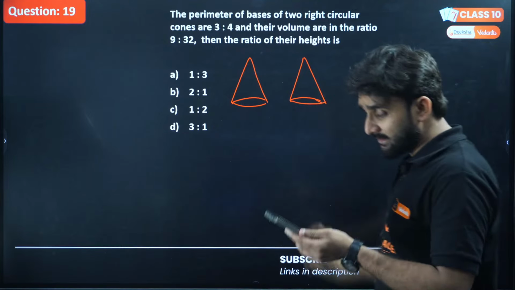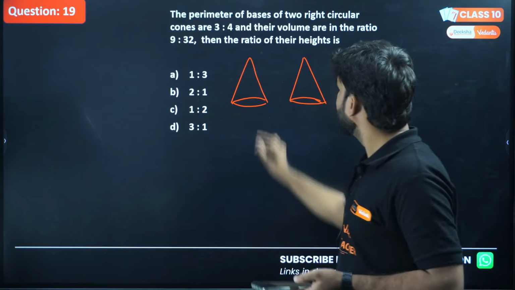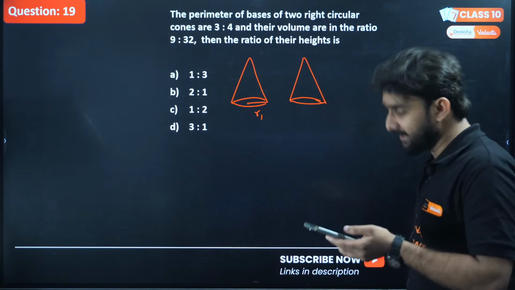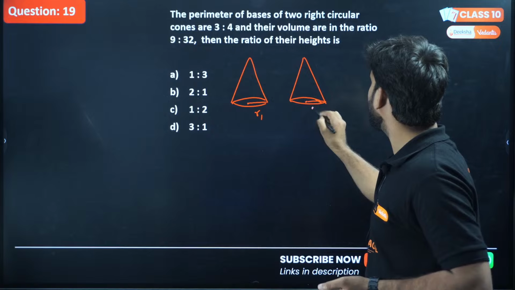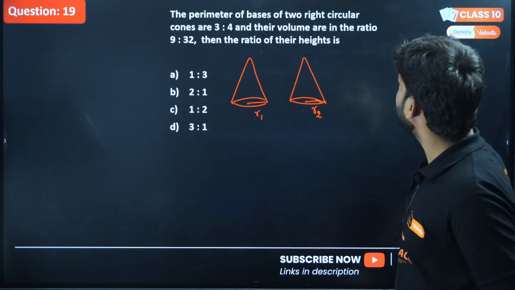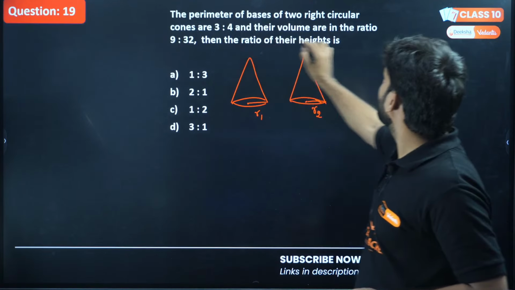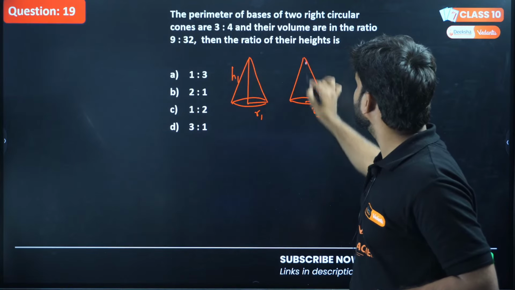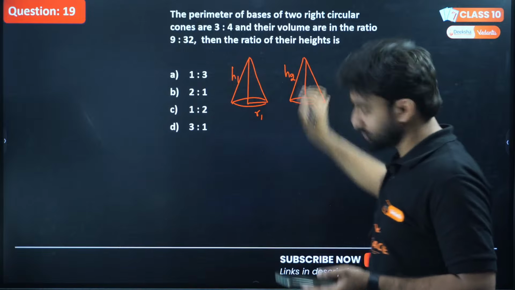So if two right circular cones are here, okay guys, I got the point. You are all answering A. Let's wait for a while. I'm taking this radius as r1, and this is r2, and their volumes are in the ratio. I'm taking this height as h1 and the height of this right circular cone as h2.